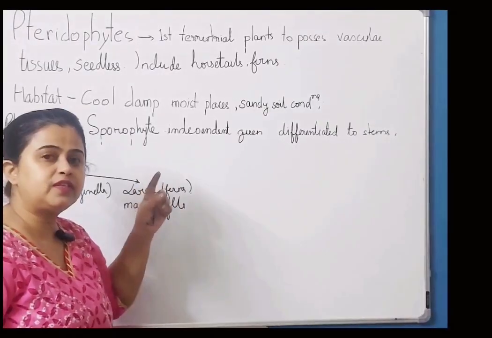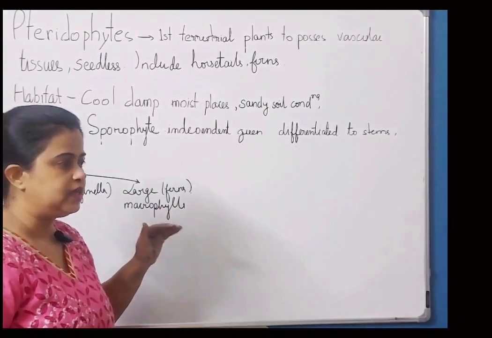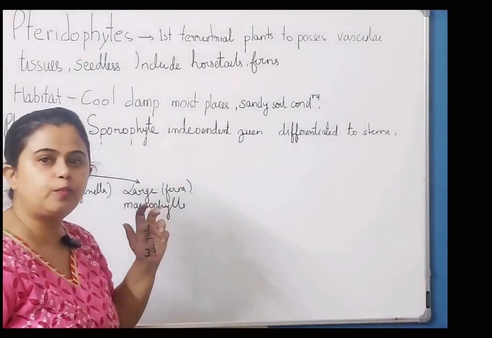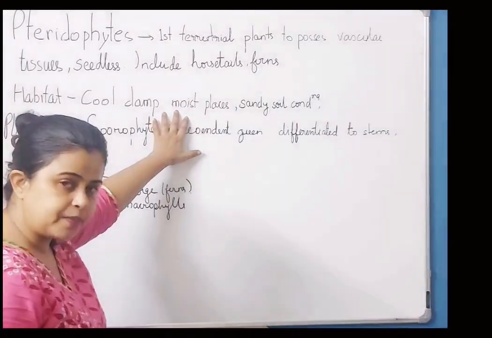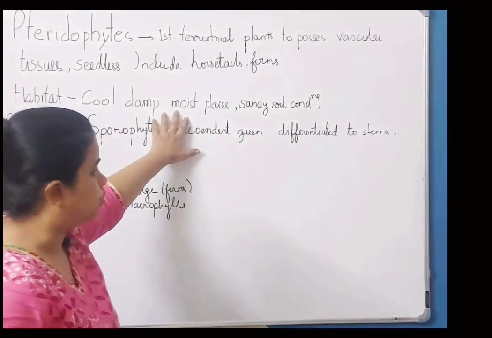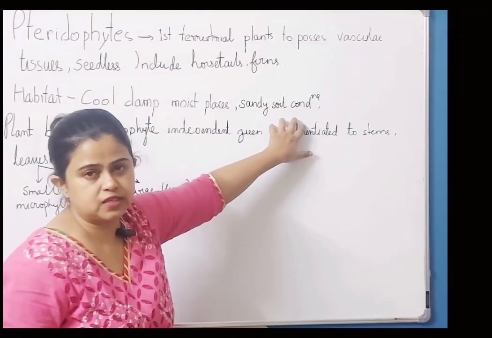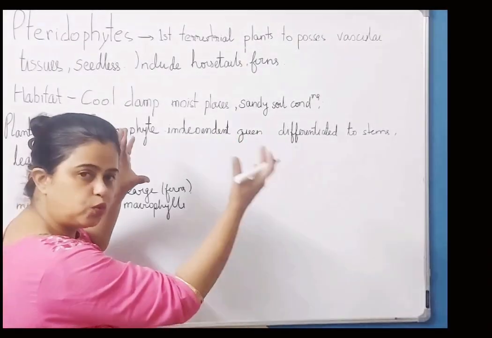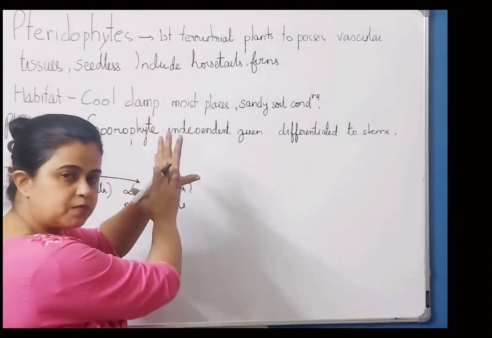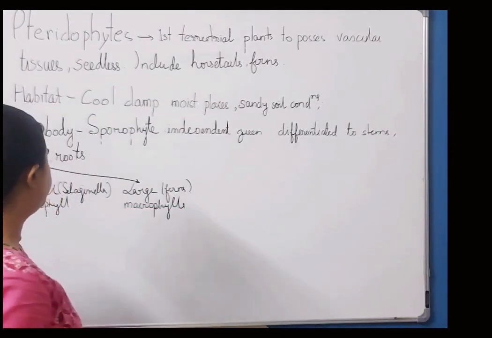And this is one of the reasons why their distribution is restricted in the world. इसीलिए humid जगहों पे ही ज्यादा पाया जाता है. एक तो यहाँ इस टाइप के habitat में पाया जा सकता है, but few also can grow in sandy soil conditions. Clear? So the habitat can be broadly classified into two types. One is cool, damp, moist place. Another is sandy. Some grow in sandy soils also.